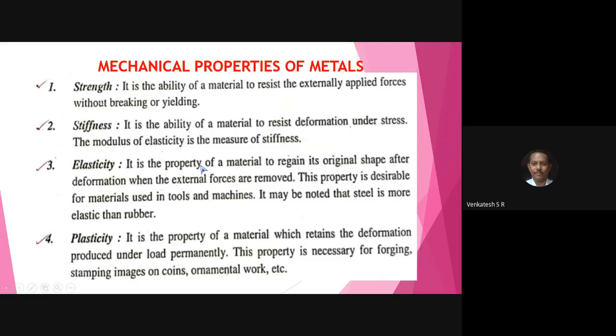Close the bracket. I repeat, atoms or molecules are in a tendency to come back to their normal equilibrium position. Close the bracket, when the external forces are removed.